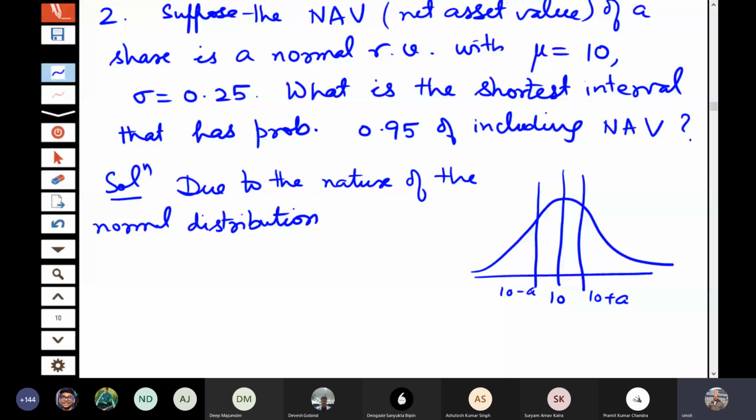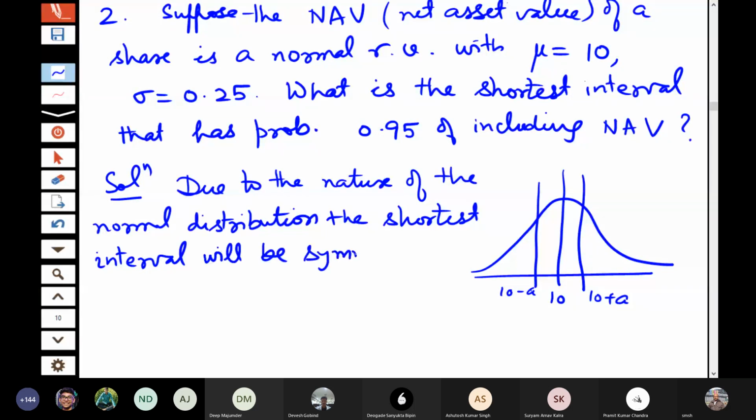So due to the nature of the normal distribution, the shortest interval will be symmetric about the mean.